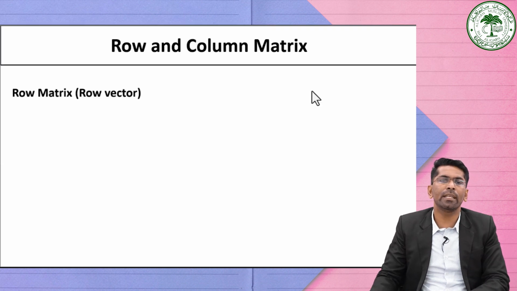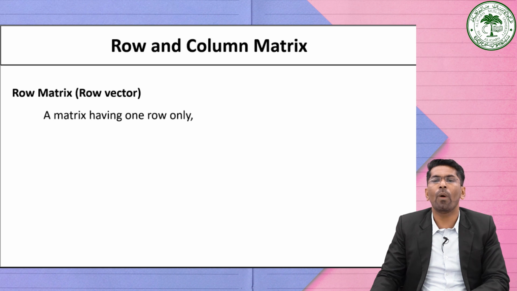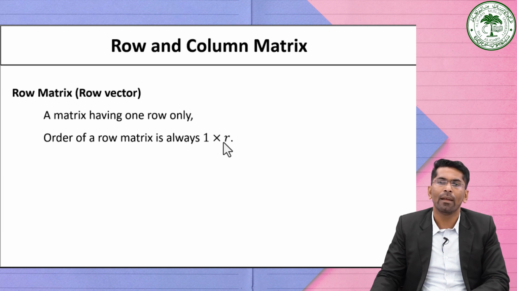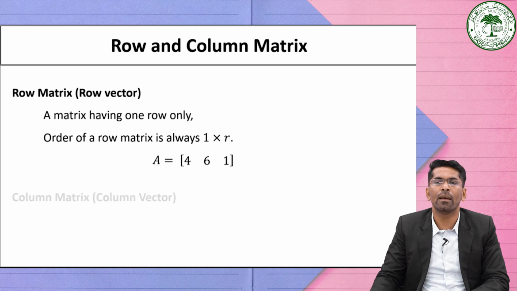The first one is the row matrix and column matrix. The row matrix is also known as a row vector. If a matrix has one row only, then such a matrix is known as a row matrix. The order of a row matrix is always 1 by n. For example, here we have matrix A is equal to 4, 6, 1. Here we have only one row, so we can say that it is a row matrix.